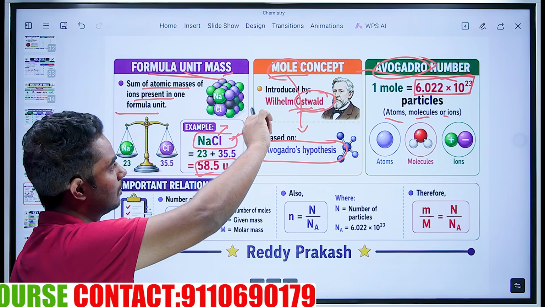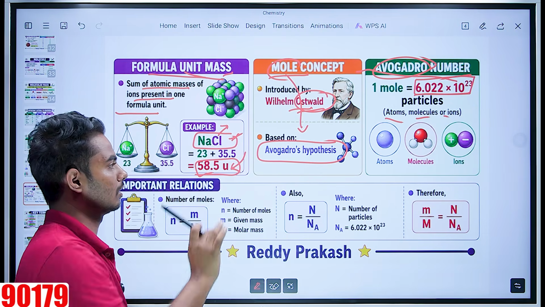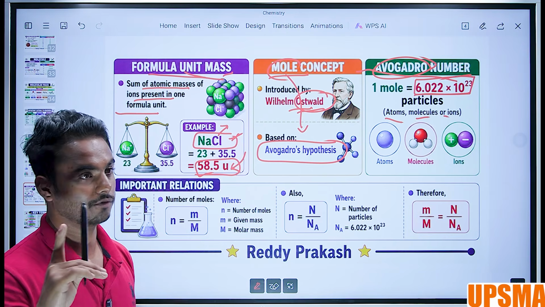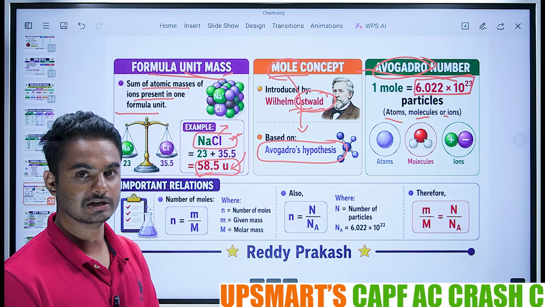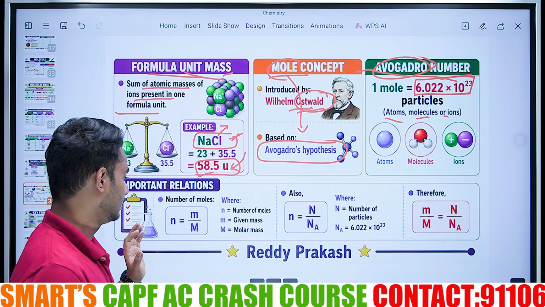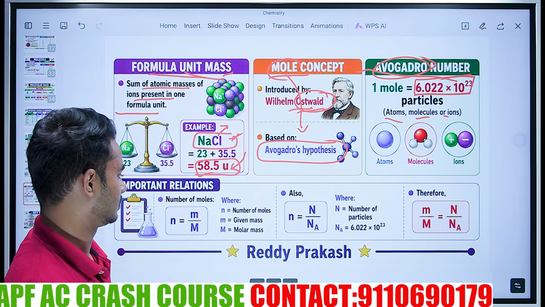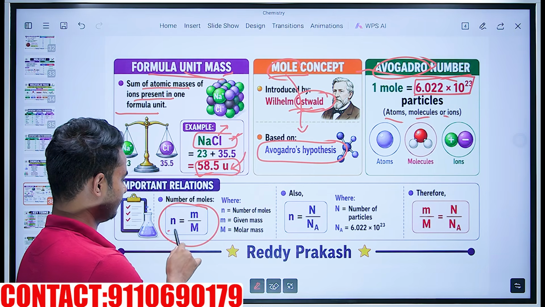Now, what are moles, sir? We understood Avogadro number. The concept of moles is based on Avogadro number. One mole of any substance contains the constant number of particles. Particles is just a name I am telling you. Then what is the number of moles? Number of moles refers to this formula, which you have to remember.